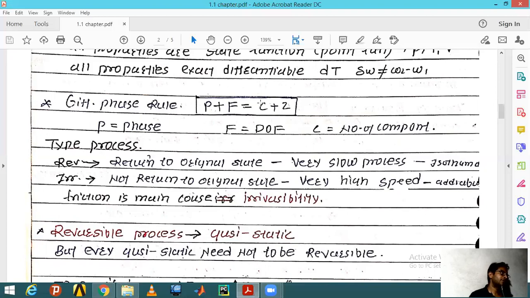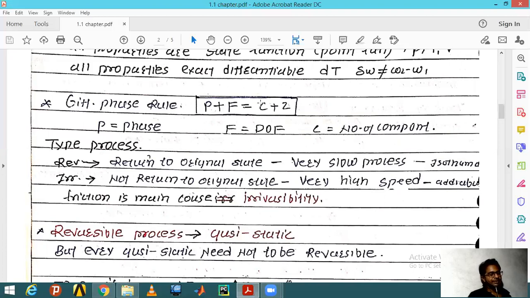In the thermodynamic definition, the process which returns to its original state without putting any strain on the external system is called reversible. An irreversible process is one which never comes back to its original state, or if it does, it still leaves some sort of effect on the external or internal things.